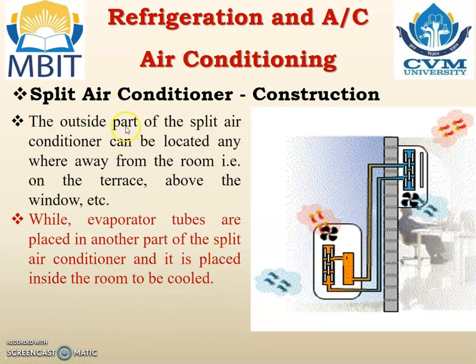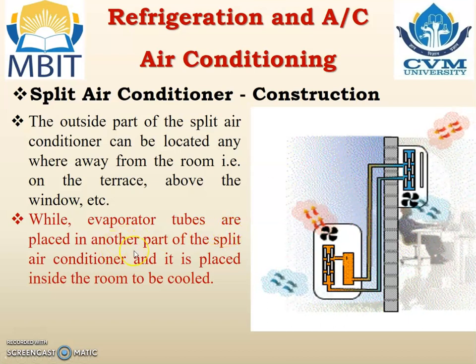The outside unit of split AC can be located anywhere away from the room, that is on the terrace, above the window or anywhere else. While evaporator tubes are placed inside another unit of the split AC, and it is placed inside the room to be cooled.